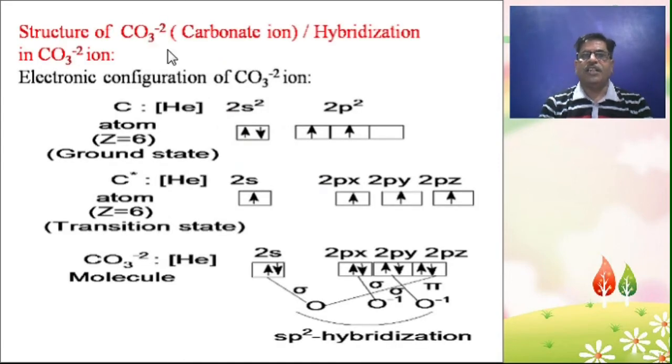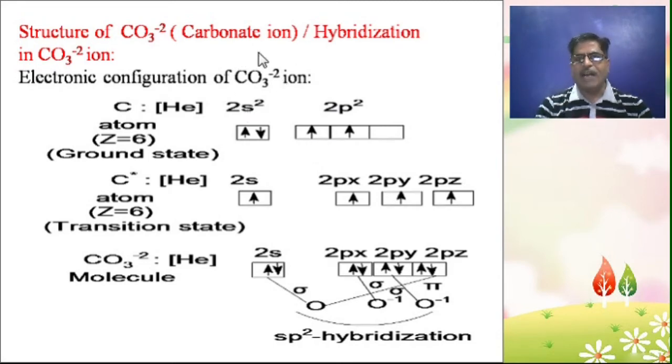Now let's take another example, the carbonate ion, hybridization in the carbonate ion. In the electronic configuration of the carbonate ion, the central atom is carbon. The electronic configuration of the carbon atom, Z is equal to 6. In the ground state of the carbon atom, the valence shell configuration is helium 2s2 2p2. So the ground state of the carbon atom has two paired and two unpaired electrons available.